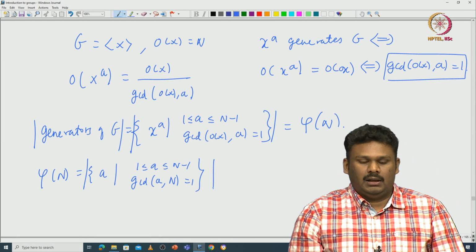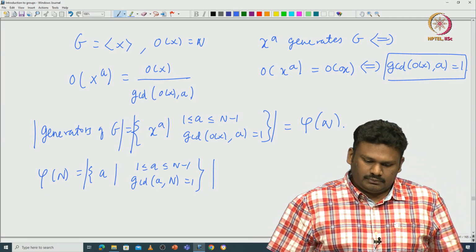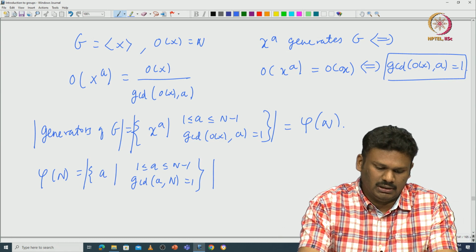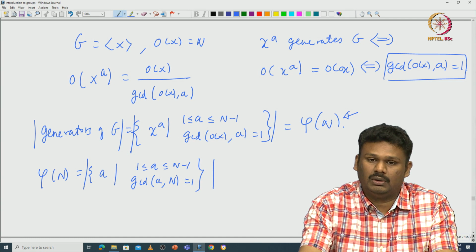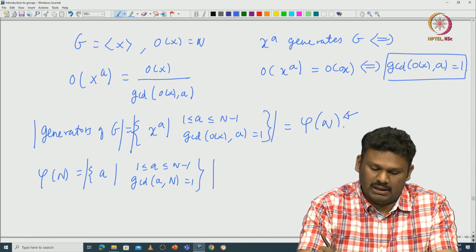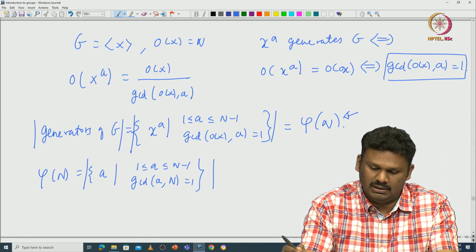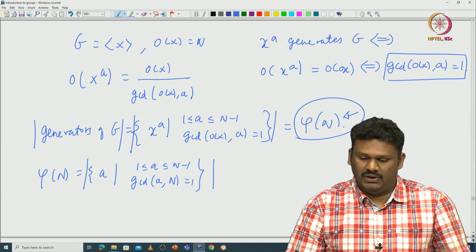Okay. So, now this actually motivates us for the following important question: how do you compute this phi of n? Phi of n gives you the number of generators of G, or the number of generators in Z modulo n Z, but is there any way to compute this phi of n?